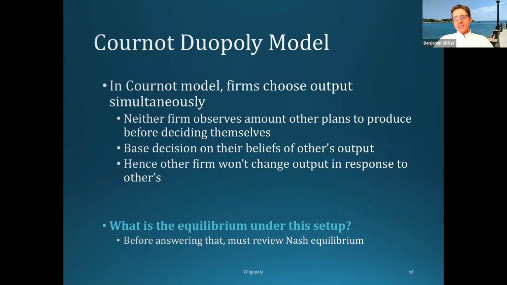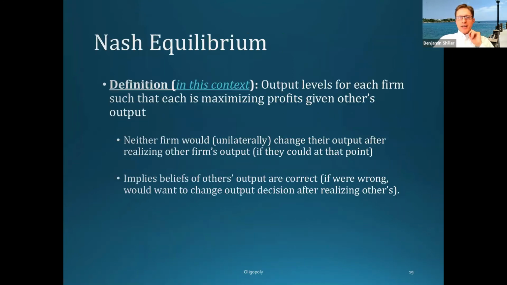And by optimal strategy, I mean that firm one is producing a quantity that maximizes its profits, given how much it correctly believes that firm two is going to produce. And firm two is going to produce an amount that maximizes its profits given its correct beliefs about how much firm one is going to produce. And that is, we're looking for a Nash equilibrium where each firm is maximizing its profits given its correct beliefs about how the other firm is going to behave.